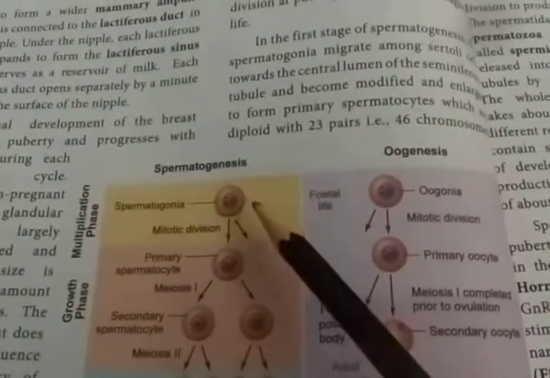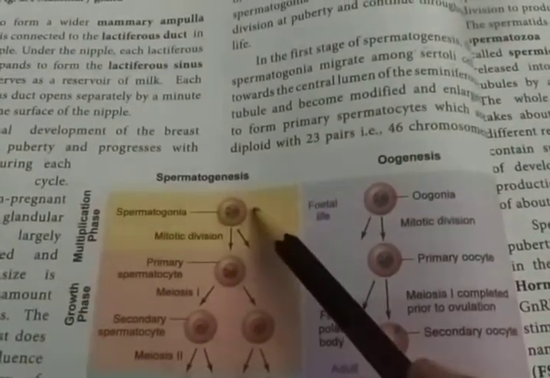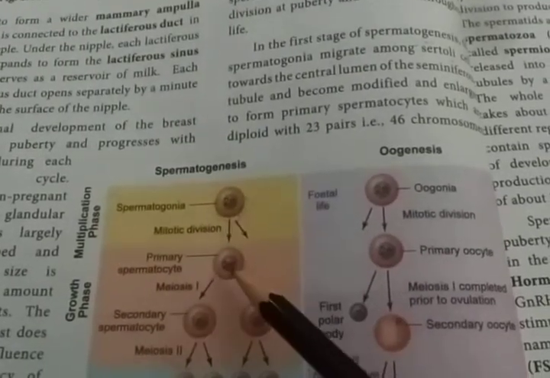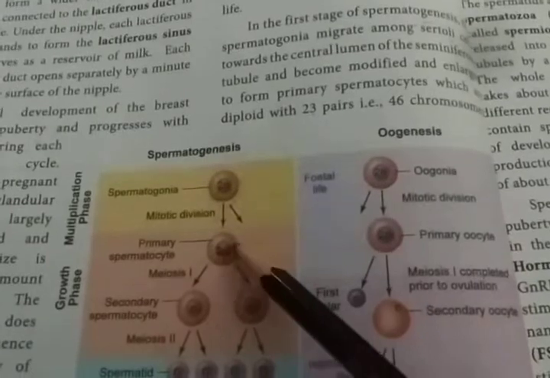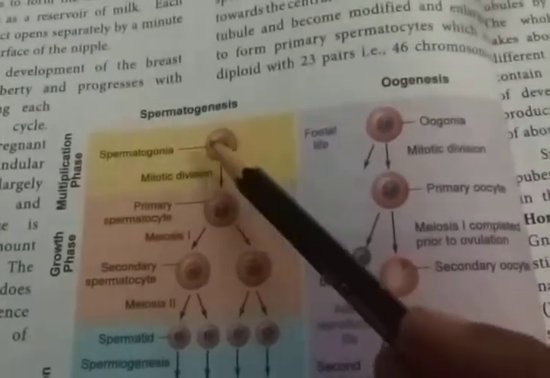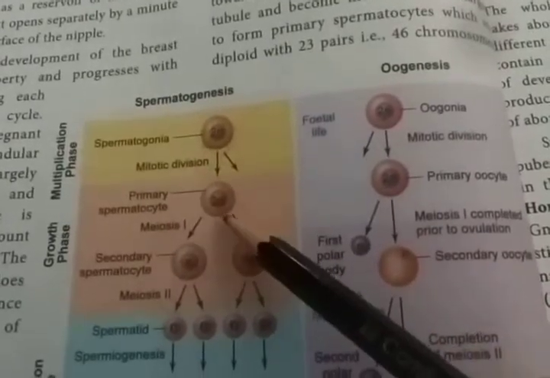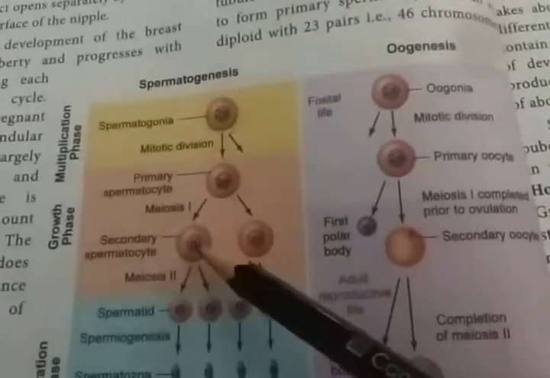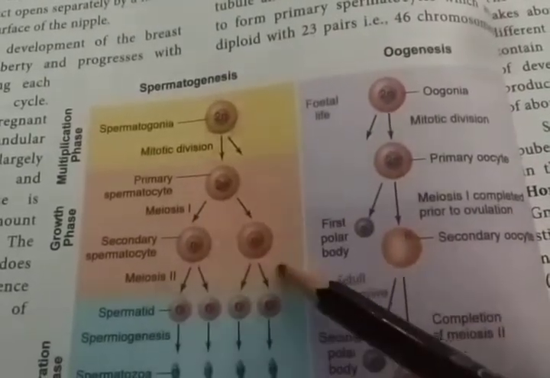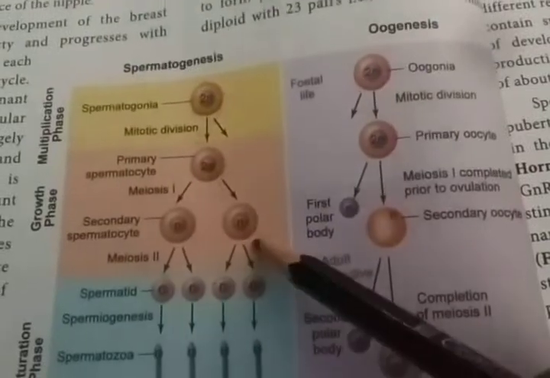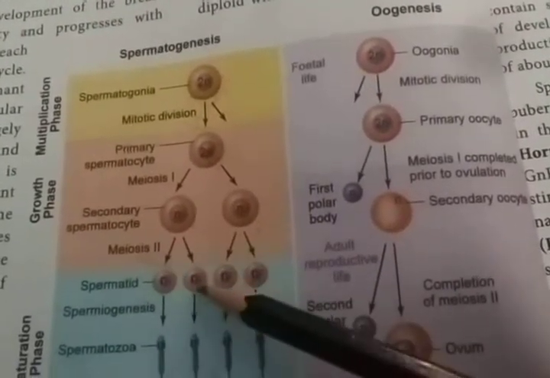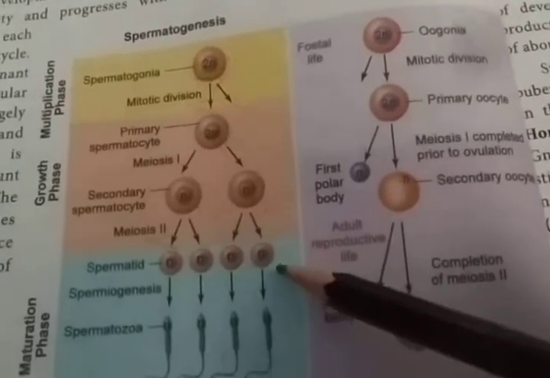First, the spermatogonia, diploid in nature, are produced from the germ layer. Along with the Sertoli cells, they move inside the central lumen of the seminiferous tubules and become primary spermatocytes. Here it involves mitotic cell division. The primary spermatocytes then undergo meiotic cell division. One primary spermatocyte divides to produce two secondary spermatocytes. In the second meiotic division, each one divides into two, so in total four spermatids are produced.